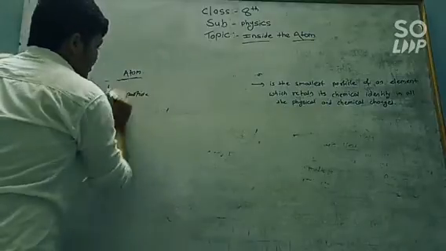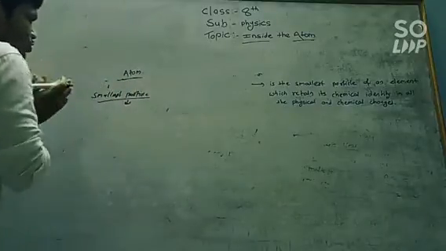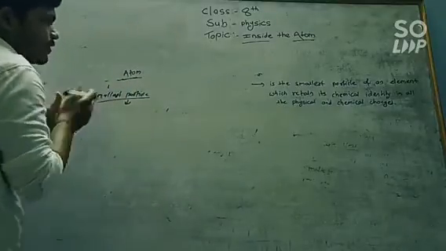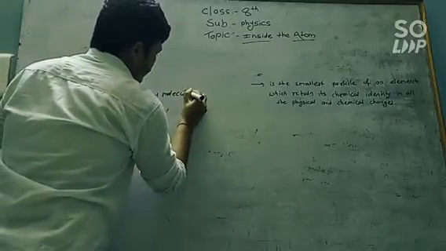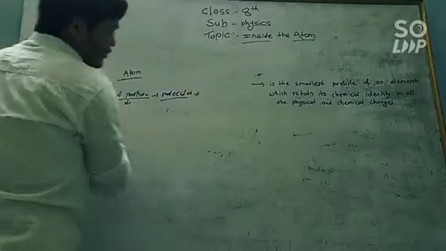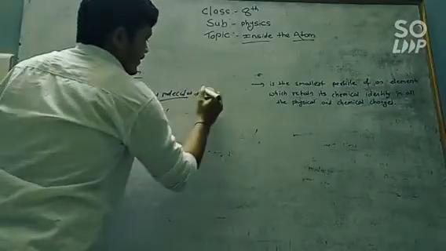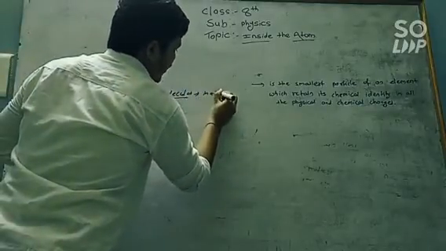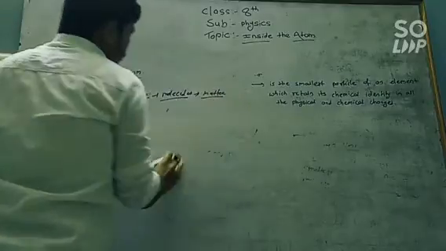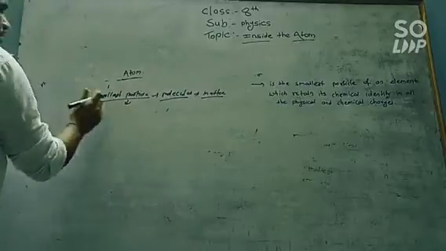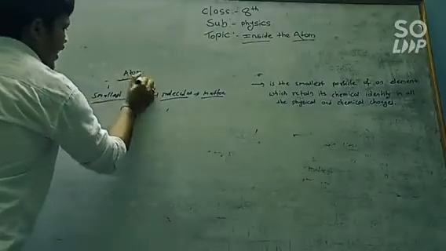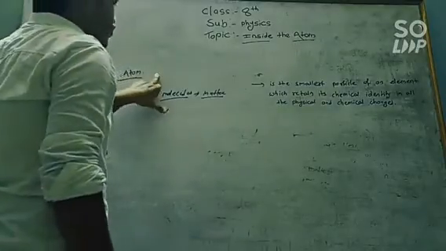Means the atom is the smallest particle, and the smallest particles get together to form which particle? That's the molecules. And when the molecules form, they form the matter. So inside the matter there are the molecules, and inside the molecules there are the smallest particles known as the atom.